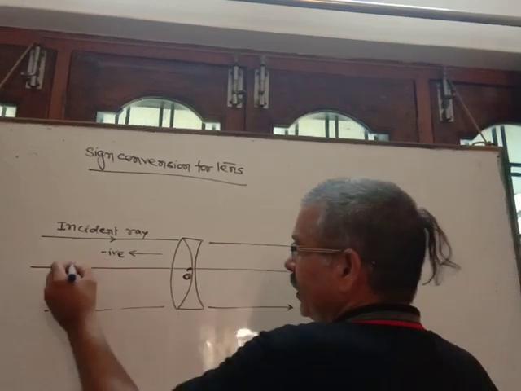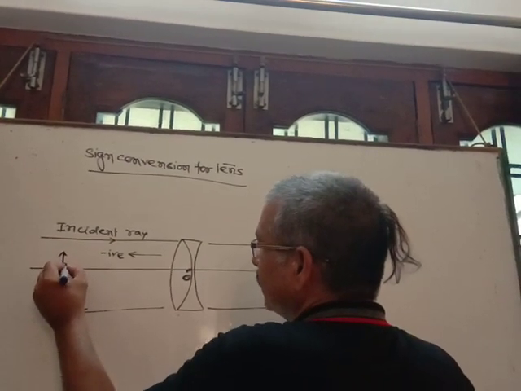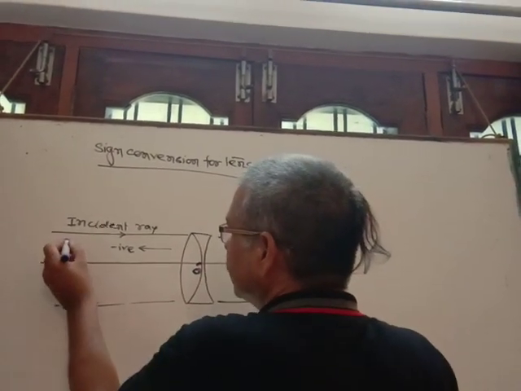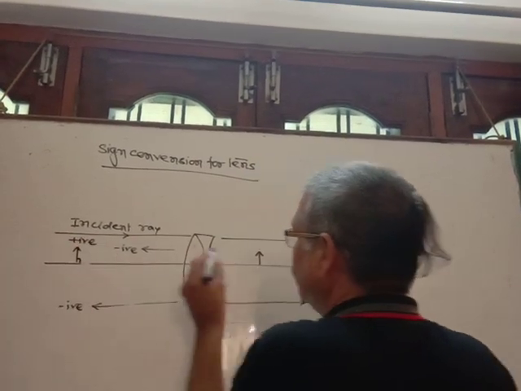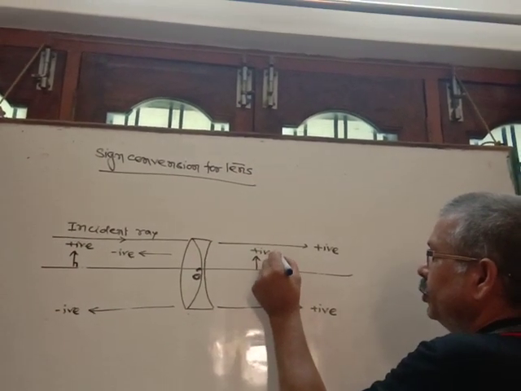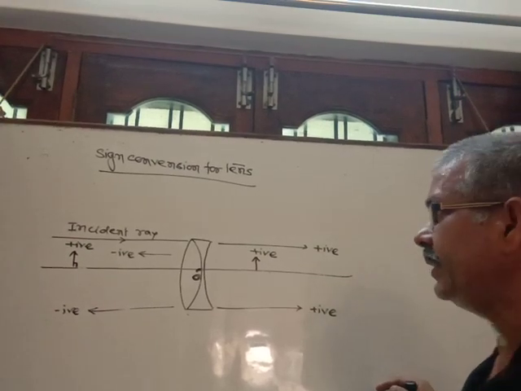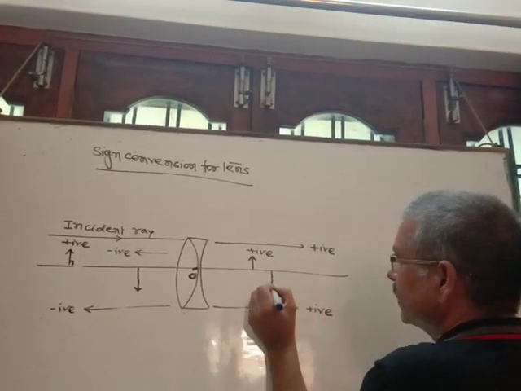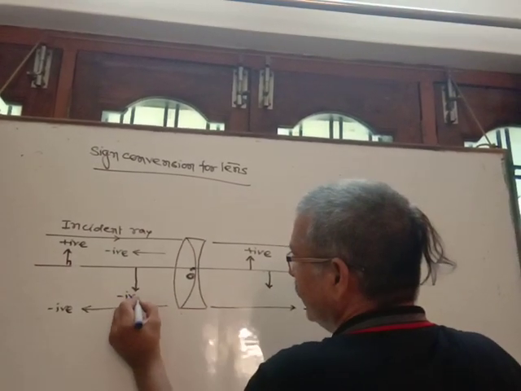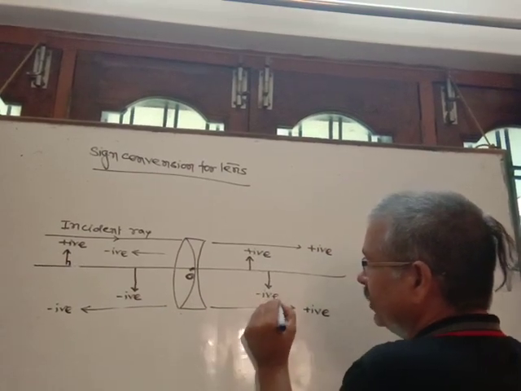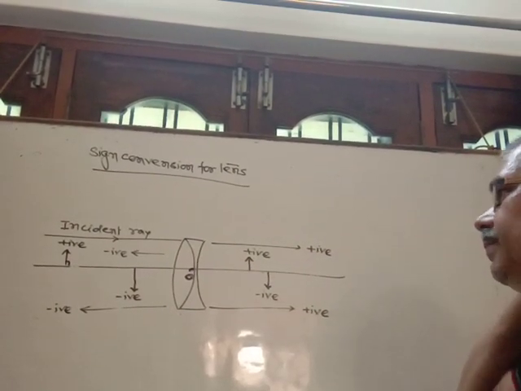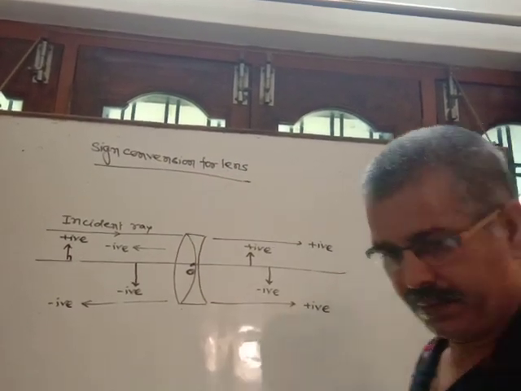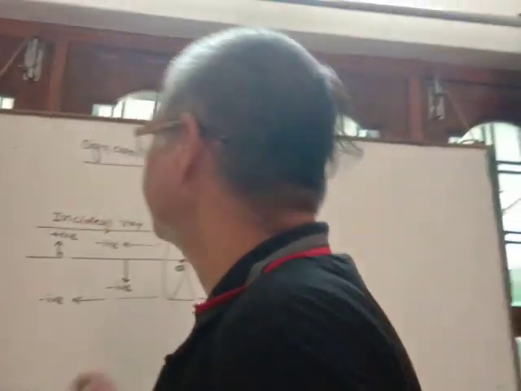A height measured above the principal axis, on both sides of the lens, is taken positive, while a height measured below the principal axis is taken negative. So this is the sign convention for the lens. It is identical with the mirror.